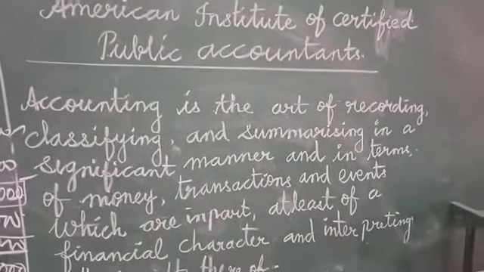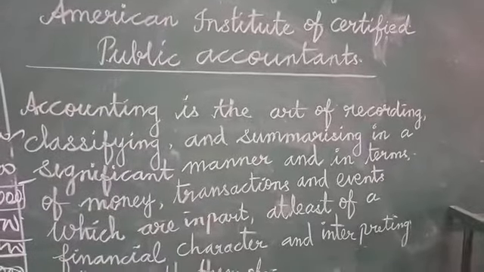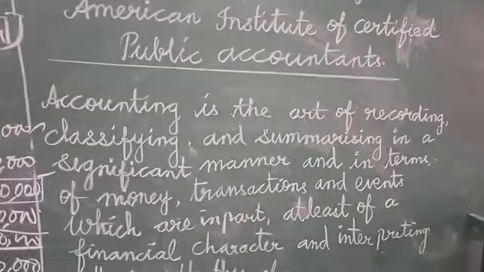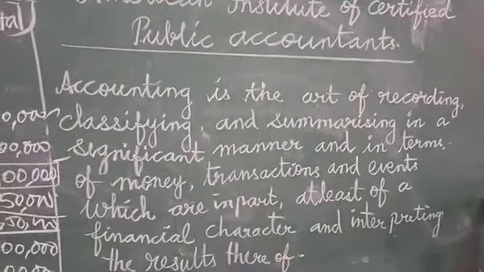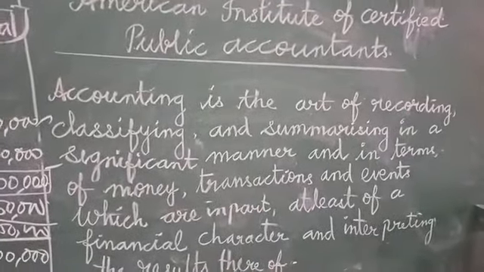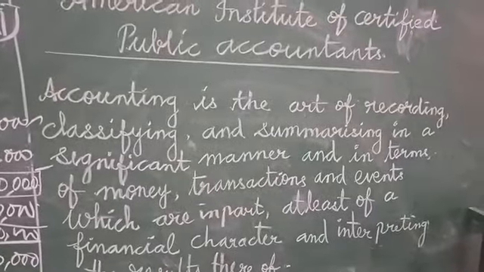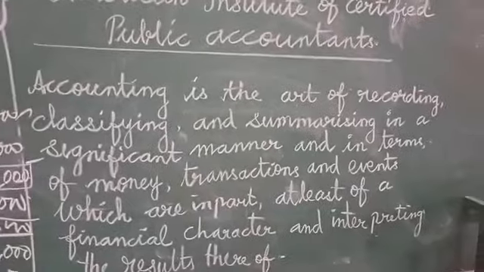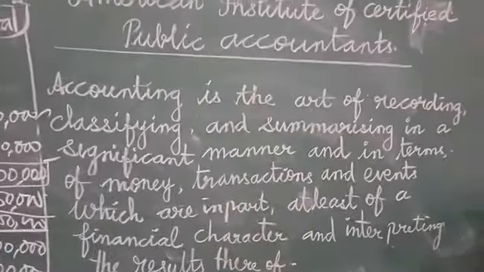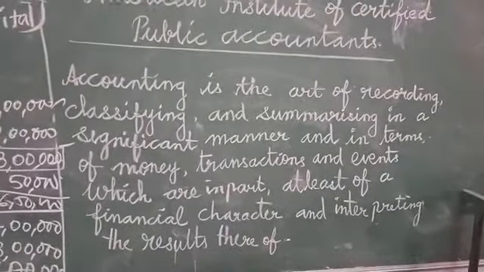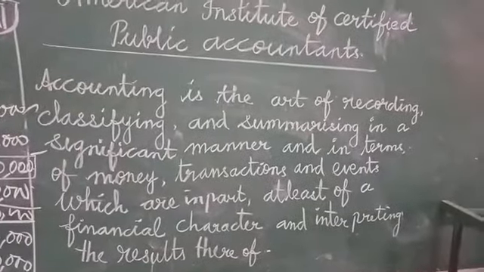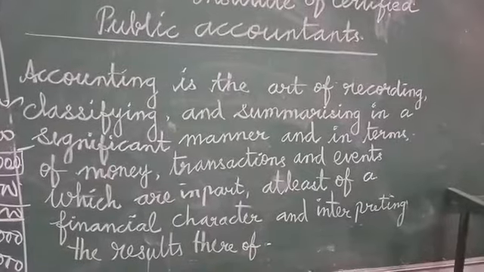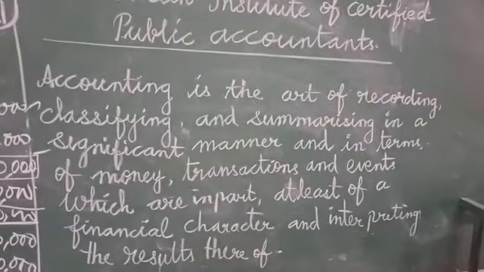To conclude the definition: accounting is the art of recording. All the transactions I have recorded. Classifying: purchases separately, sales separately, I have classified, that is classifying. Summarizing: everything I have put the total, that is summarizing, in a significant manner, in a systematic manner, and in terms of money, everything I have written in terms of money.